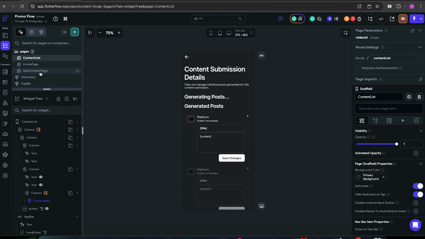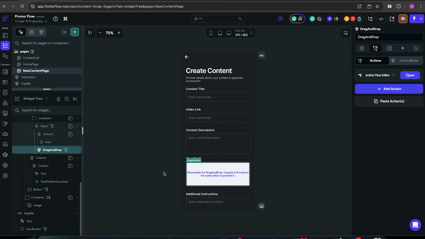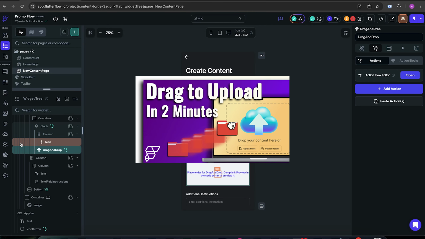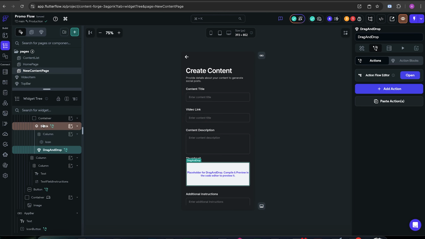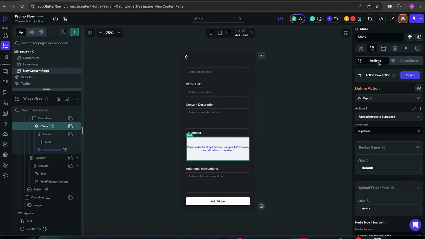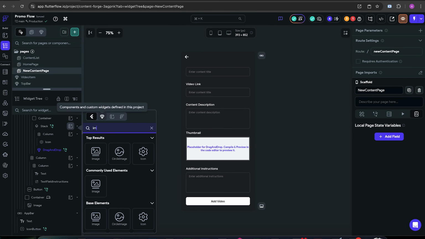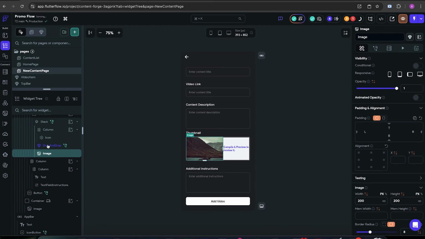Now for the new content page. If we go through this, we have this drag and drop custom widget that I used from my other tutorial on YouTube. If you haven't seen it, check it out. It's amazing. And then I also added this action flow that allows the user to upload a new image by tapping on this area. So it's not limited to only drag and drop. There is an issue over here. We don't have a preview. So let's fix that immediately. I'm going to add image. Drag and drop should be on top of everything.